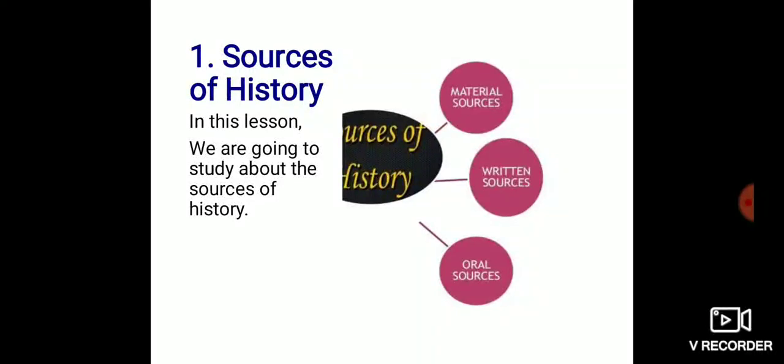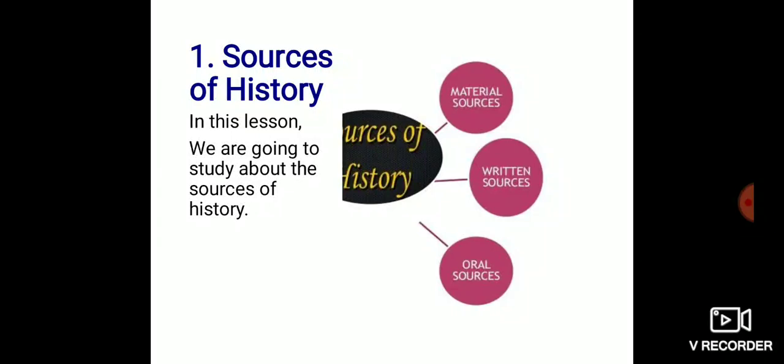We have to consider many factors related to the historical event that we want to study. It is necessary to support our study with historical sources. So it is very important to study the historical sources. These sources have to be verified. We have to see whether they are authentic, whether they are genuine.